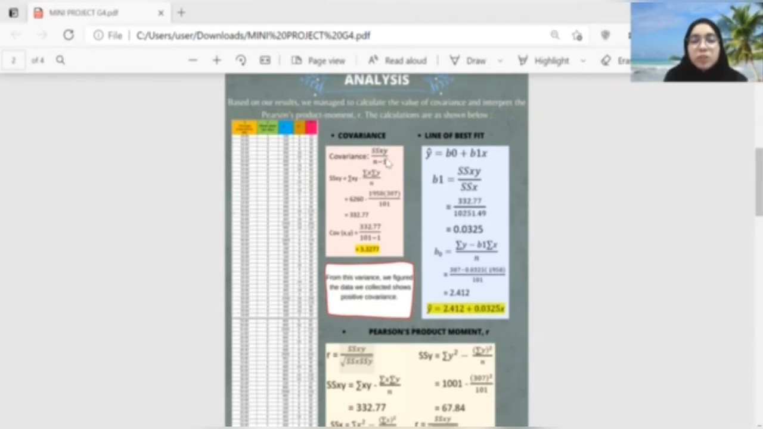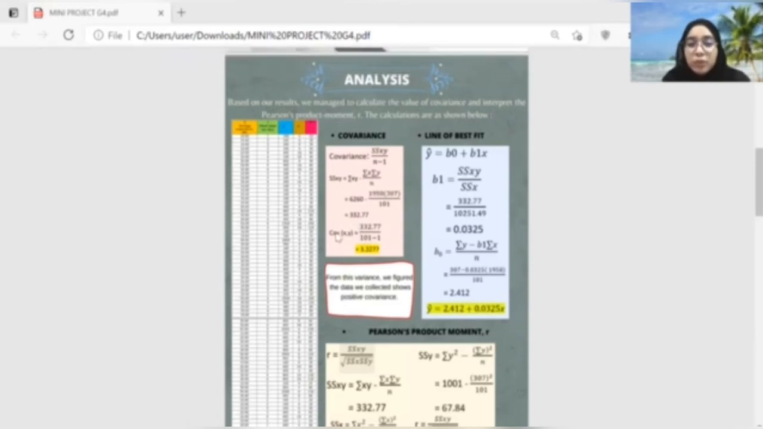To find the covariance, we use the formula given, which is corrected sum of products divided by the data value minus 1. To find the corrected sum of products, we have to find the sum of xy minus sum of x multiplied by sum of y divided by data value, and we get the answer, which is 332.77. To find the covariance of x and y, 332.77 divided by 101, which is the data value, minus 1, and we get the answer 3.3277. From this covariance, we figured the data we collected shows a positive covariance.